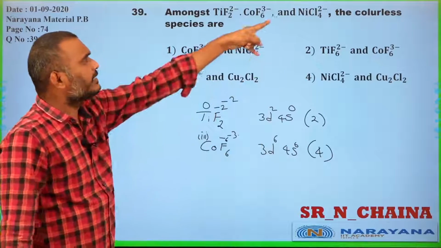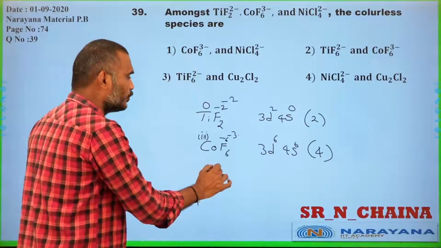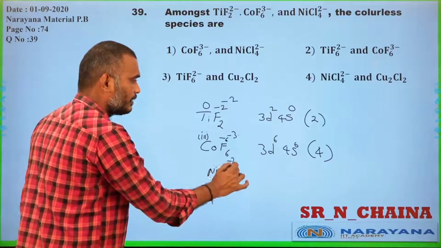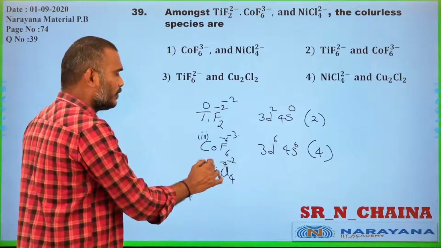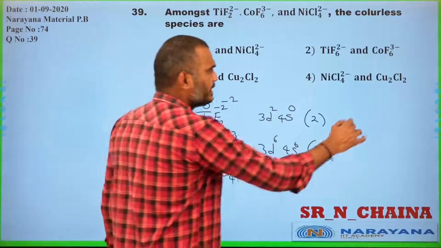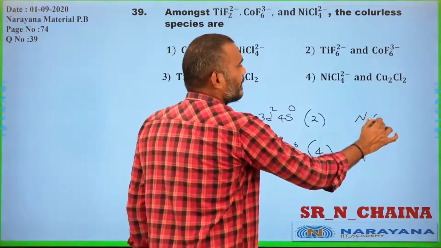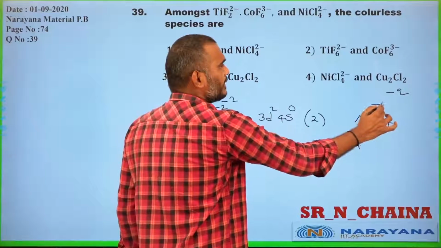Now go for nickel, tetrachloro nickelate 2, NiCl4 minus 2. How to find the charge on the ion? Simply apply the logic. NiCl4 minus 2. The charge is minus 4.